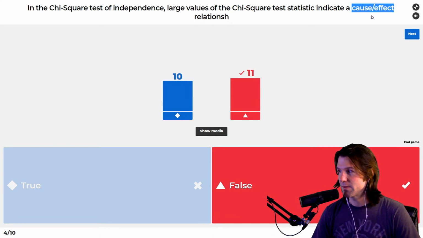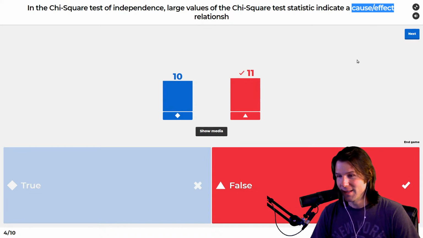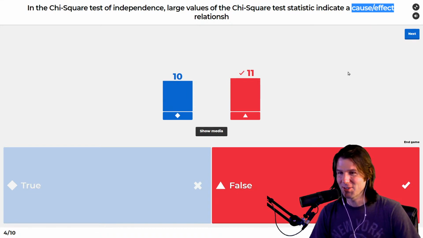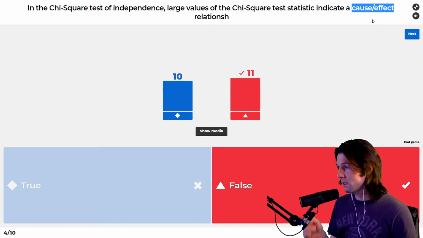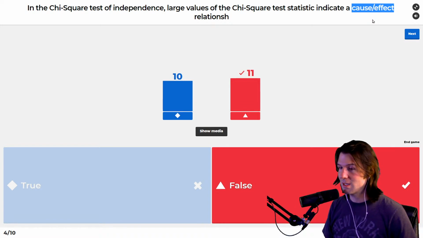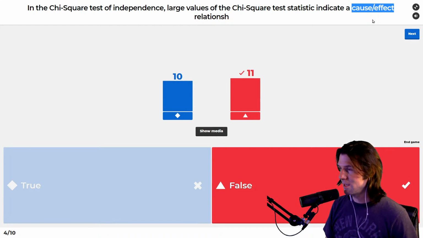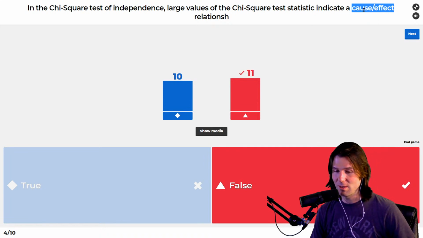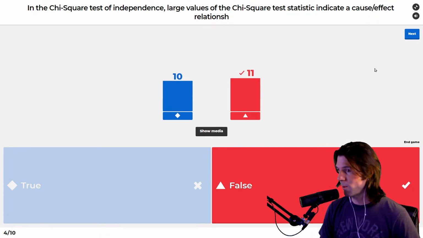When you see cause effect on the test, oftentimes, oh no, this is going to be an interesting race to the lead. When you see cause and effect, this is kind of a trick thing that we put on the test a lot, but cause and effect is something we don't usually have good evidence for in statistics. So if you see cause and effect, that's usually a trick on the test. So do not expect to be saying yes to things that are cause effect. We don't usually have good enough evidence for cause effect. So this is a big trick right here. Do not be tricked by cause effect.